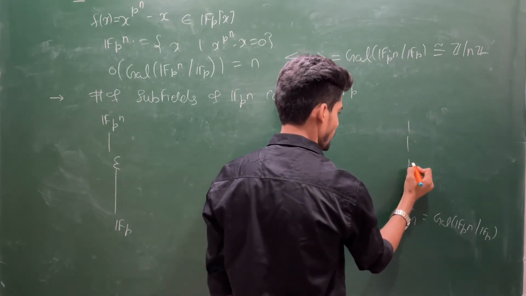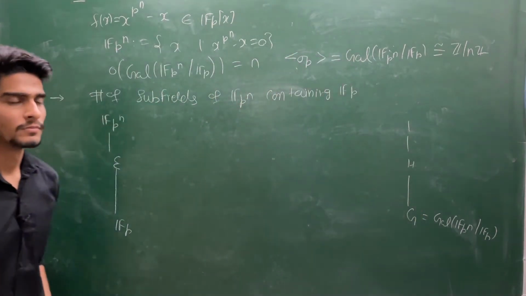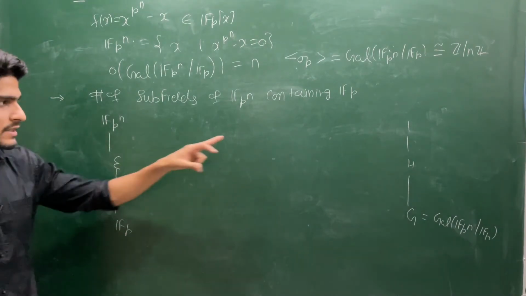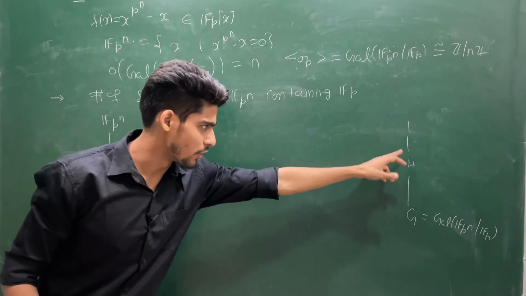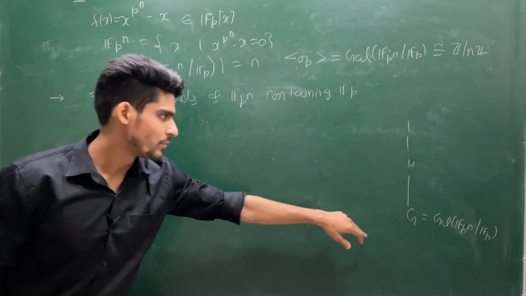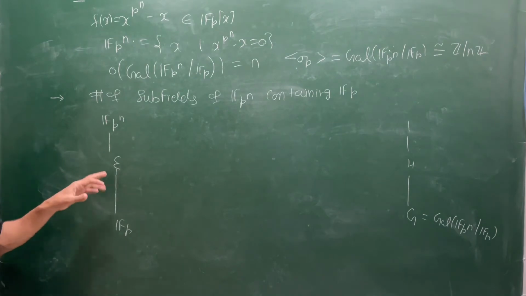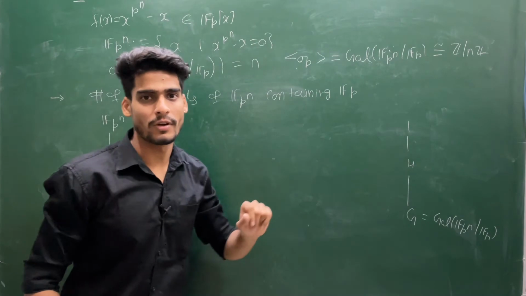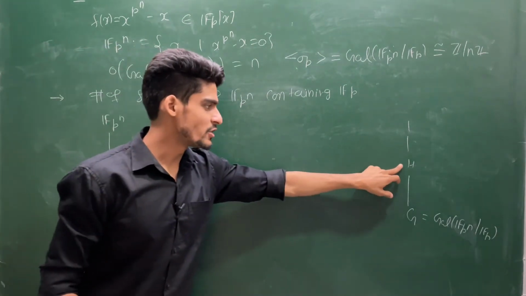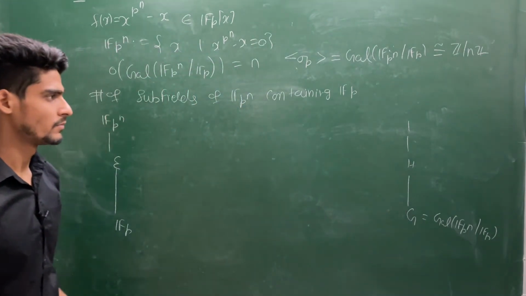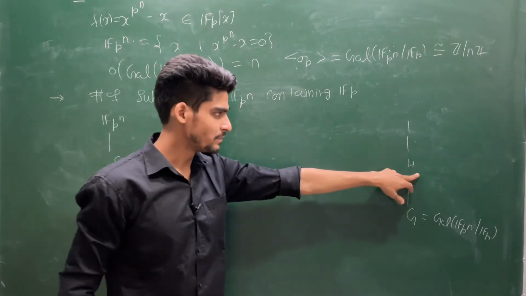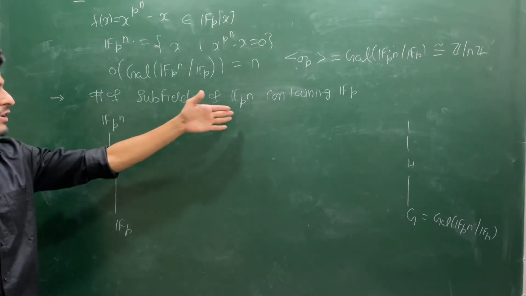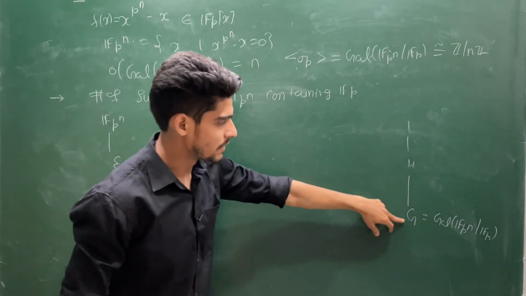So you are looking for a subgroup H, because for any subfield lying between Fp^n and Fp there is a subgroup, or conversely for any subgroup H of G there is a subfield, the fixed field fixed by elements of H, because elements of H are automorphisms. So for any given subgroup you have a subfield. So there is a one-to-one correspondence between subfields of Fp^n containing Fp and subgroups of G.